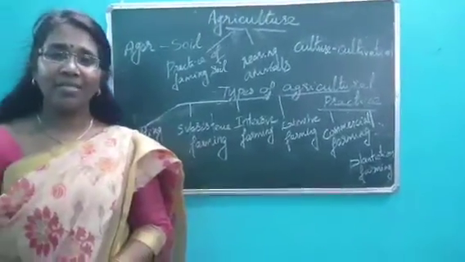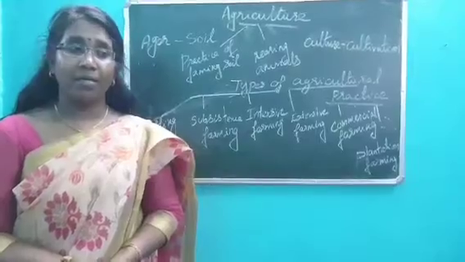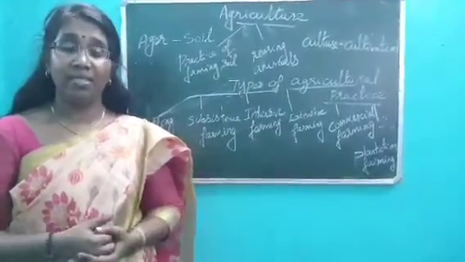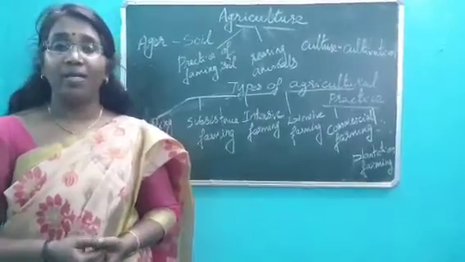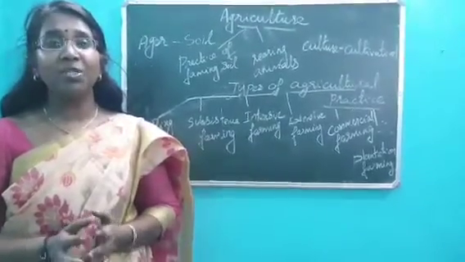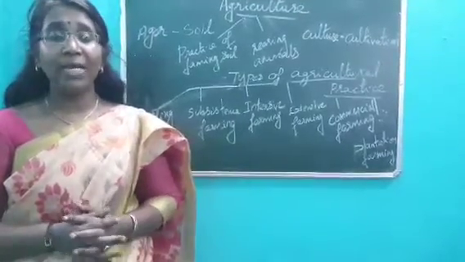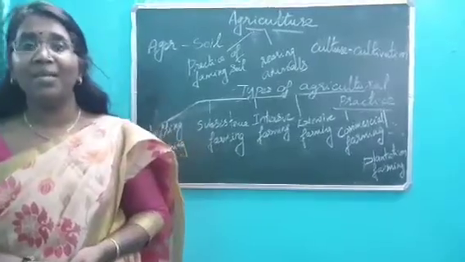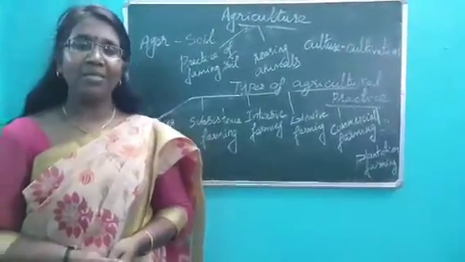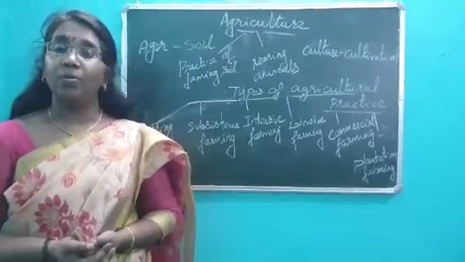In the last class we discussed the water bodies, and we learned that about 70% of the portion of the earth is surrounded by water. Then 30% of the earth is covered by land. So we mainly depend upon the land for our livelihood. Not only we human beings, even the plants and animals all depend upon land for their food.